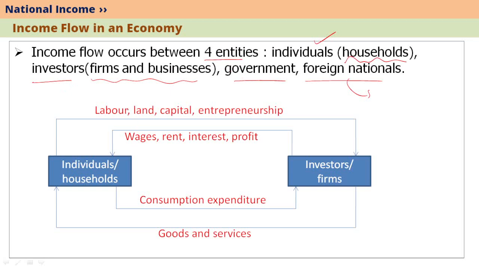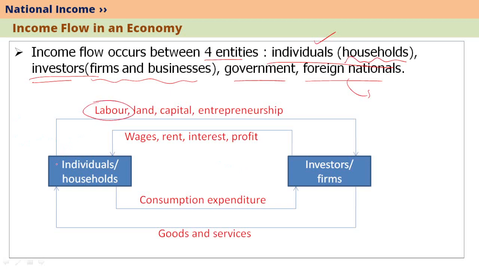Just for the sake of simplicity, let's consider only two entities to understand the income flow, that is individuals and investors. Let's put individuals and investors on both sides and try to understand what is the relationship between them. Individuals supply investors with labor.